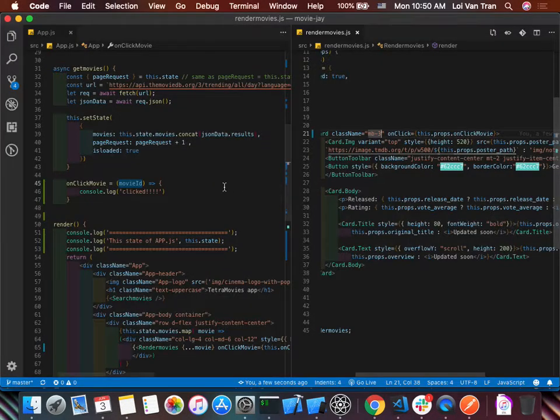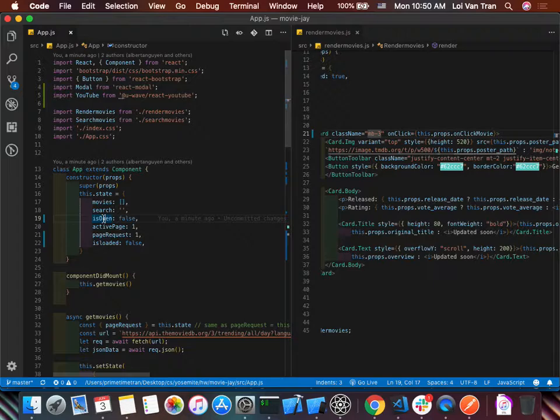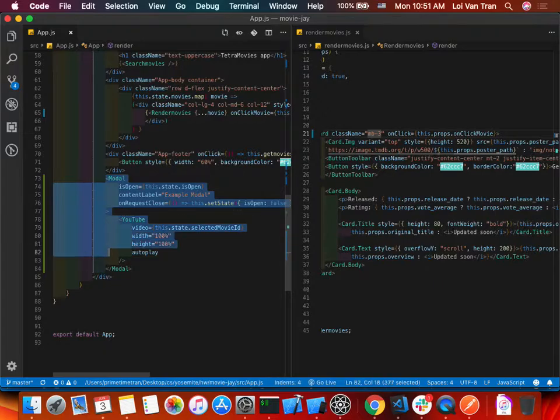Okay, guys. So what have we gotten done so far? Our app.js component has a piece of state called isOpen. This isOpen piece of state controls the behavior of a child of our app.js, the child Modal. When the state changes, Modal will show or not show. Inside of our Modal component, we have another child, the YouTube component. When the YouTube component shows, it looks at a piece of state called selectedMovieID.